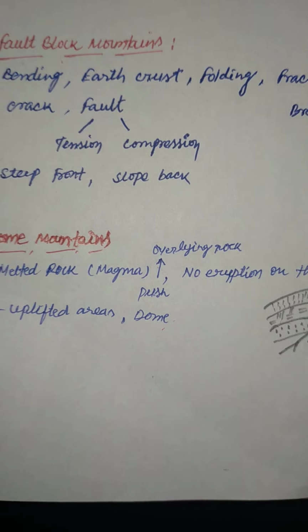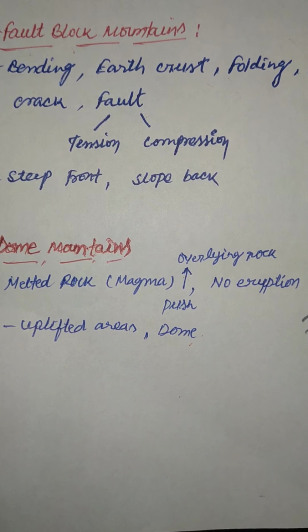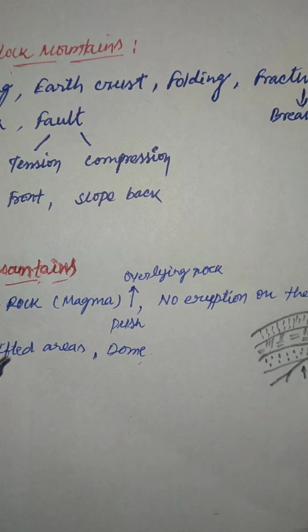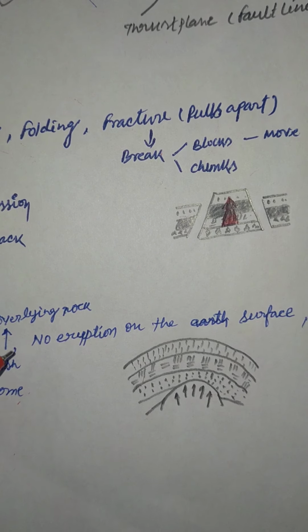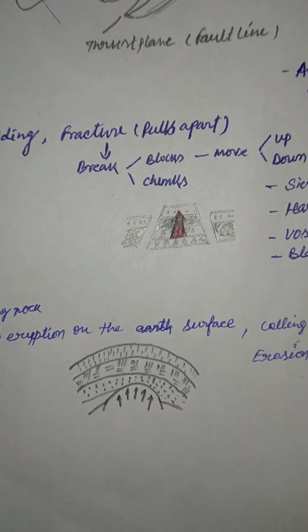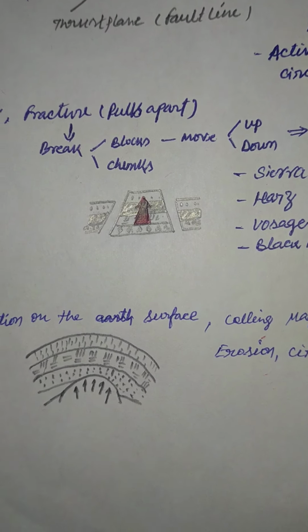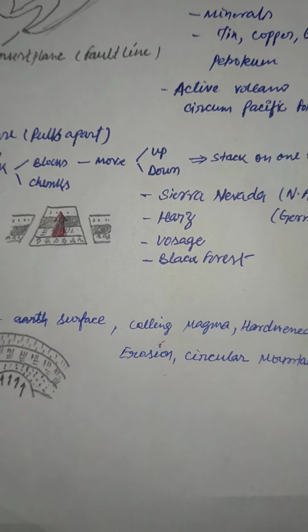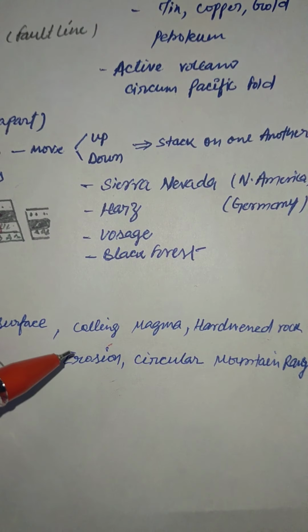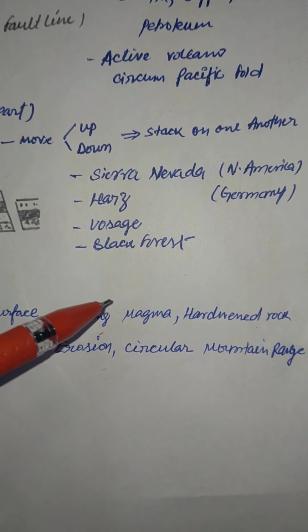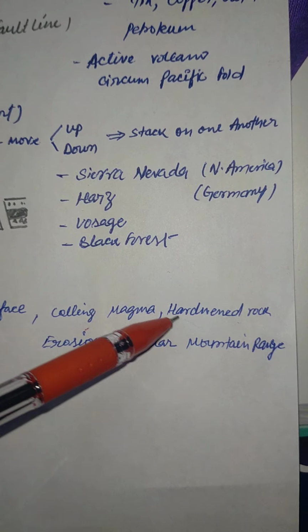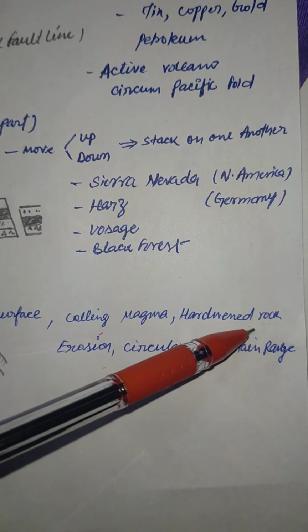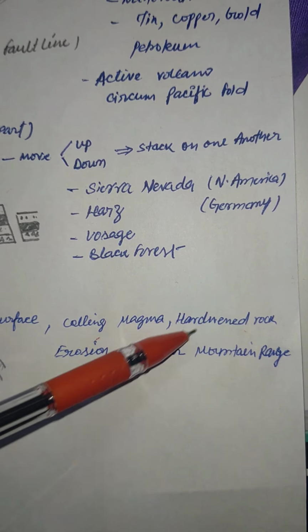In dome mountains, what happens is that there is a melted rock which is called magma. It pushes up overlying rocks. But remember, in dome mountains there is no eruption on the earth's surface. This magma which is pushing, after some time it cools down, and then it gets hardened, which gets turned into a hardened rock.